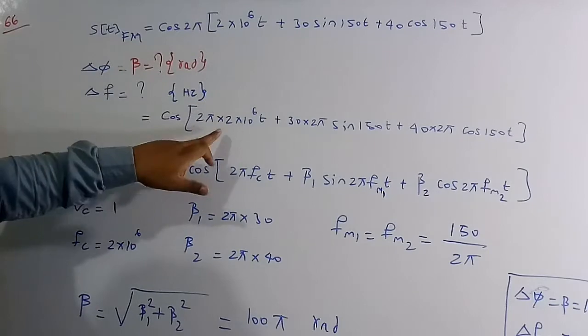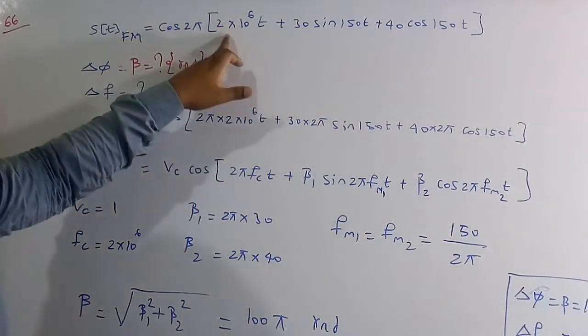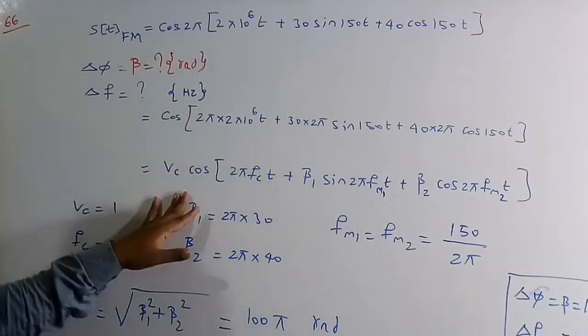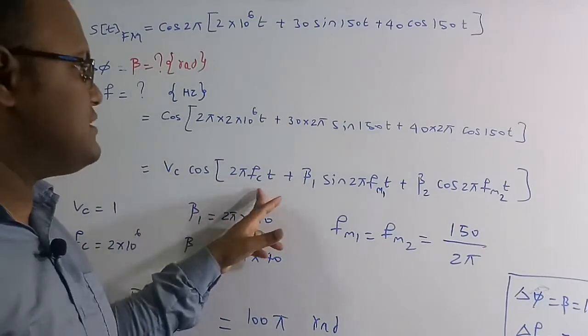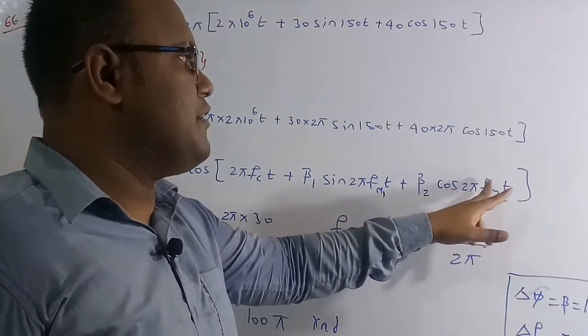So now this is the equation, right? Now I am going to multiply 2 pi inside, all throughout. So therefore this is the thing I am going to get. Now I am going to compare this with the standard equation, which is Vc cos 2 pi fct plus beta 1 sin 2 pi fm1t plus beta 2 cos 2 pi fm2t.